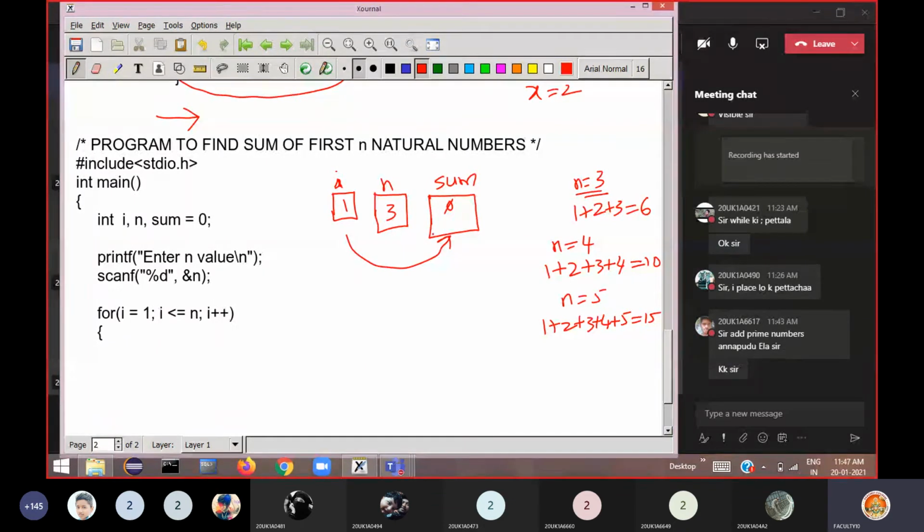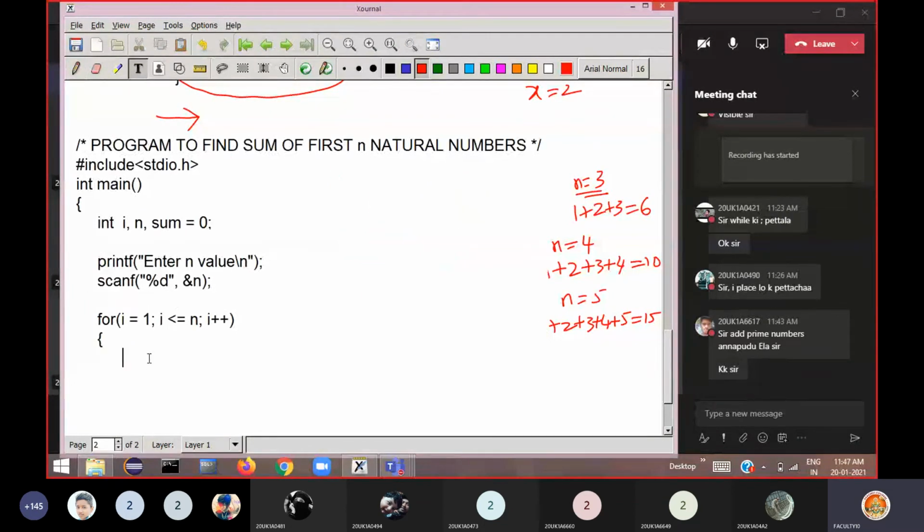Okay, so how to write that in programming? That you should learn. Now what do I have to do? I have to add the I value to sum. So how can I write a program statement here? I can write sum plus I. Then the result I have to store in sum again. So then the statement becomes sum is equal to sum plus I.